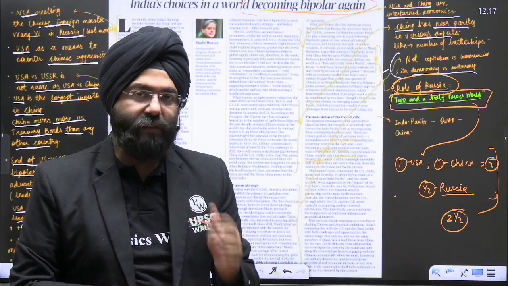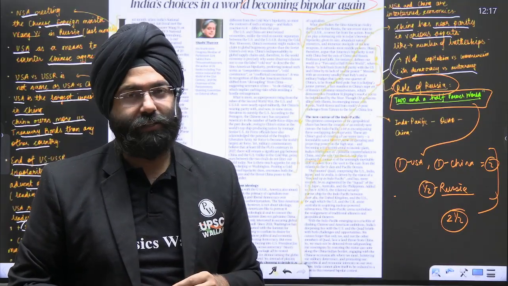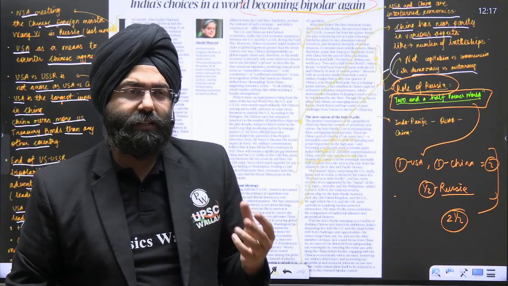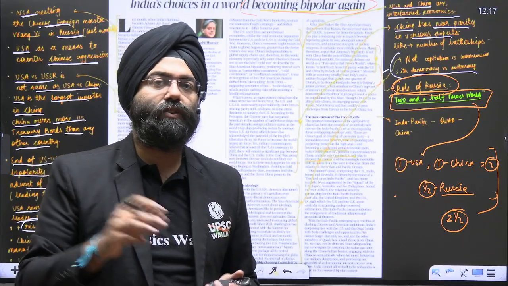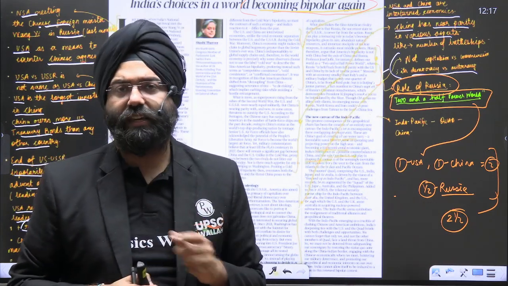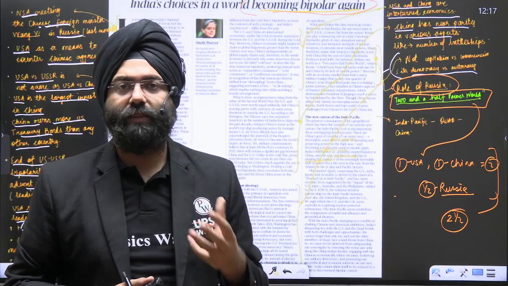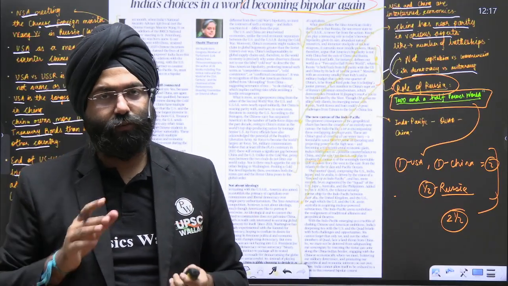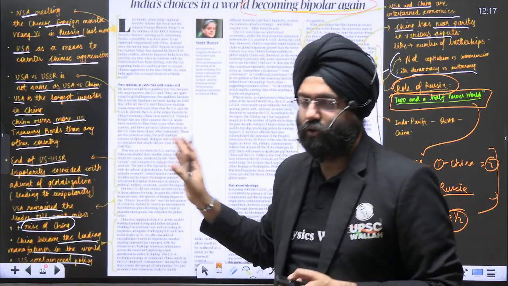So when we realize that China is creating a threat, we can have the Quad and the United States counter that. When we realize sometimes that United States is creating certain problems, we have China and Russia because we have trade relations with them. So this is a balance. That is why, what we say, strategic autonomy and along with it multilateralism plays a very important role. That is what the editorial in today's The Hindu basically dealt with.